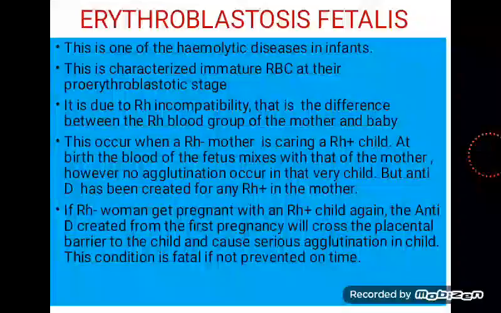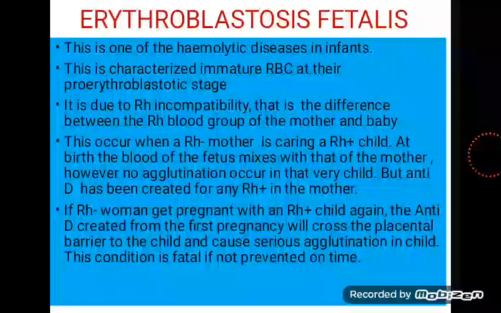Like I told you earlier, a Rhesus negative person cannot collect blood from a Rhesus positive person. So it means that during birth, when you read through this slide, you understand. During birth, when the woman is giving birth, there's some tear, as in the birth canal will tear a little bit. So the blood of the mother will mix with the blood of the child. But because the child is Rhesus positive and the mother is Rhesus negative, that mixing of their blood will make the mother's blood create antibody against Rhesus positive blood. But that first child is safe.